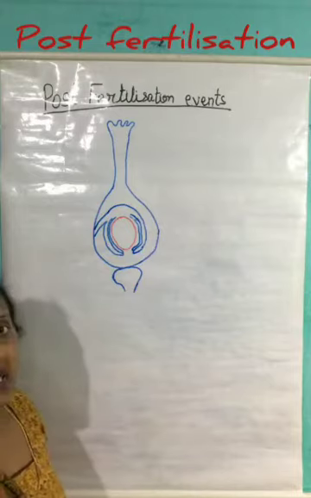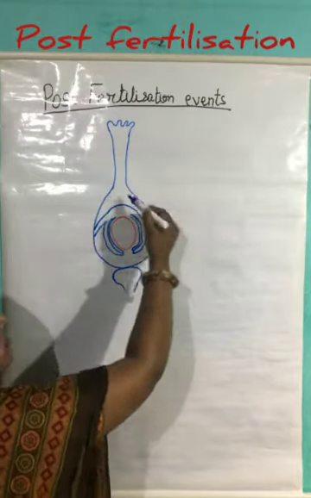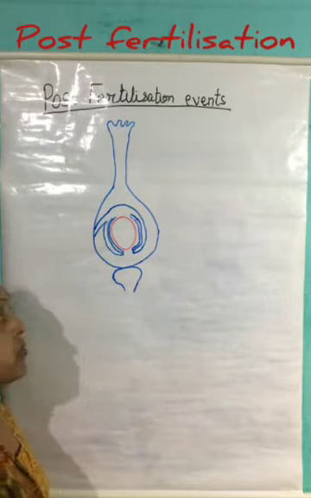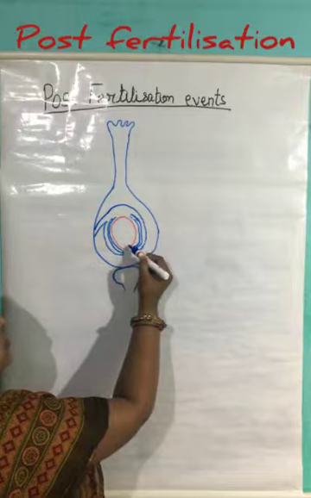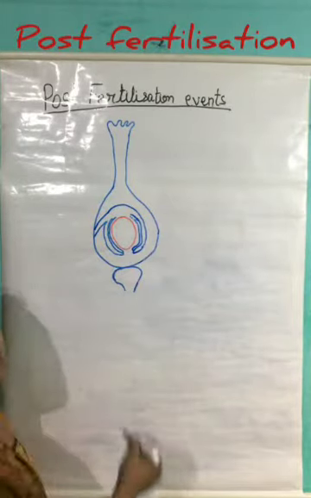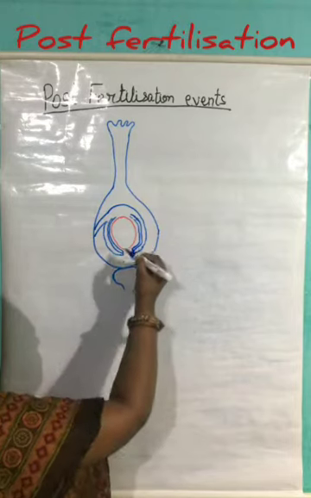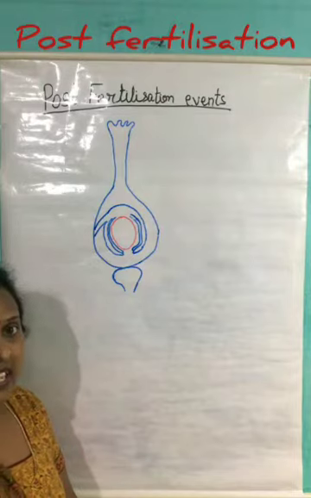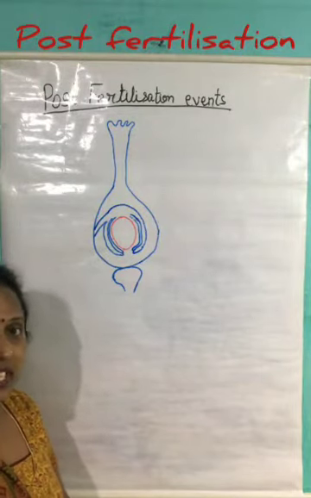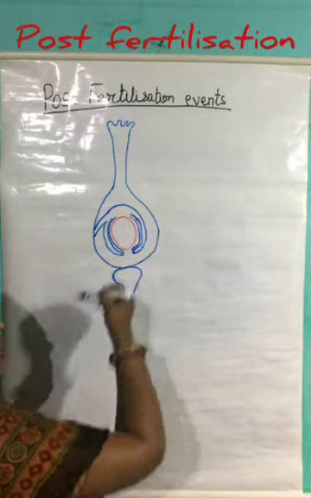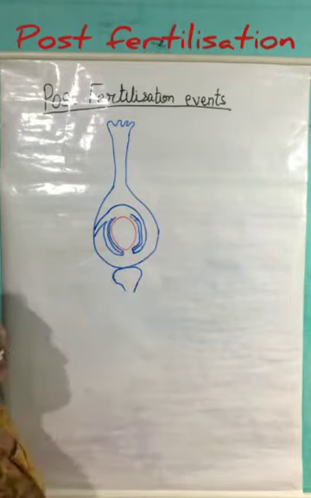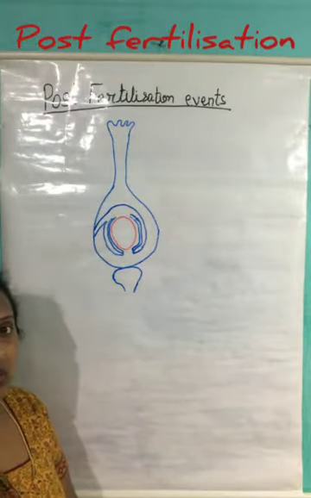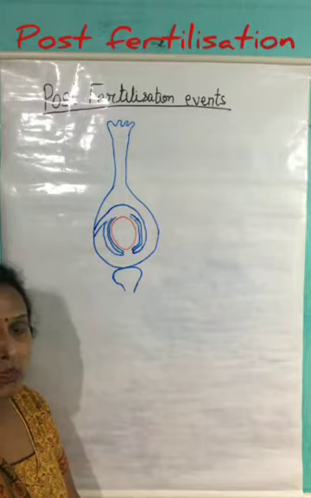It will germinate here, and then the pollen tube forms. Through the pollen tube, the two male gametes along with the tube nucleus enter the embryo sac through the micropylar end, and after going inside, one of the male gametes fuses with the egg and leads to the formation of the zygote, whereas the second male gamete moves towards the central part and fuses with the polar nuclei, which leads to the formation of the endosperm, or primary endosperm nucleus.